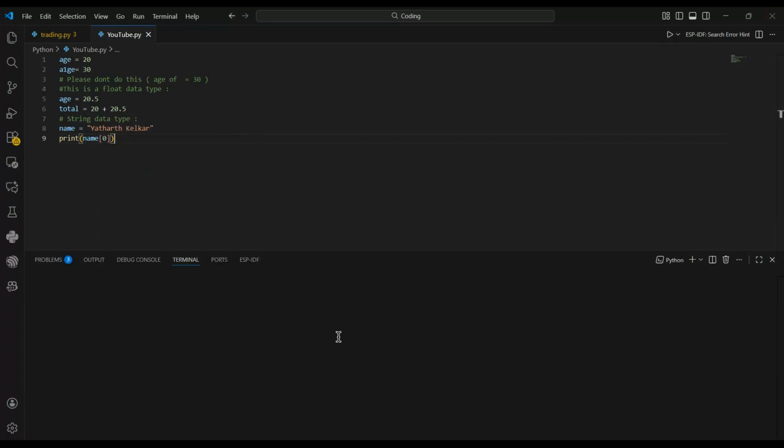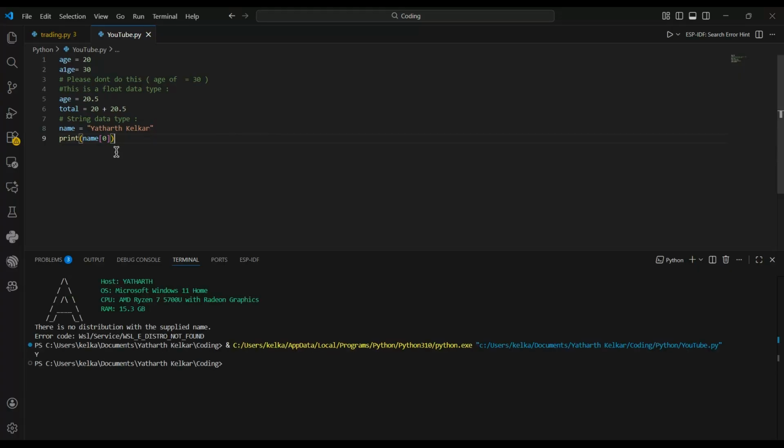So, this is called indexing. I'll explain that as well. Just 1 second. Now you saw I put zero, and the first alphabet of the string Yatharth Kelkar is printed, which is Y.